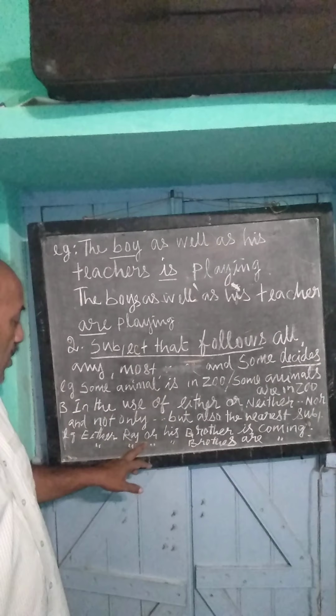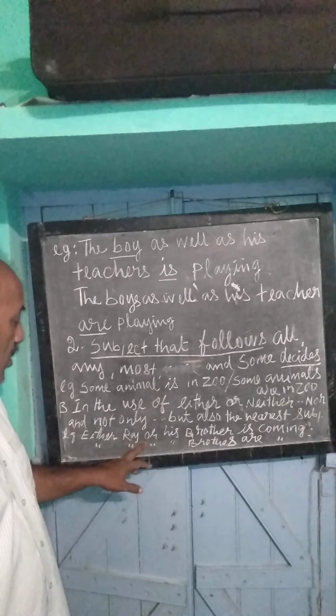Some animal is in the zoo. So the subject after the word some is singular, so is is used. Some animal, not more than one, singular, so is is used. Some animal is in the zoo. In the same sentence, if you use some animals, the subject that follows is plural, so use the plural verb.